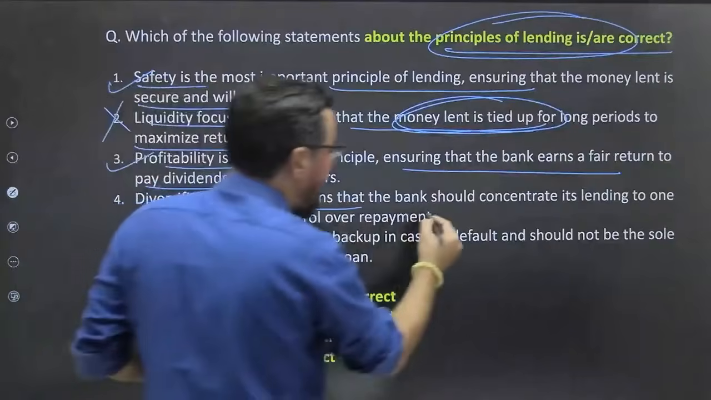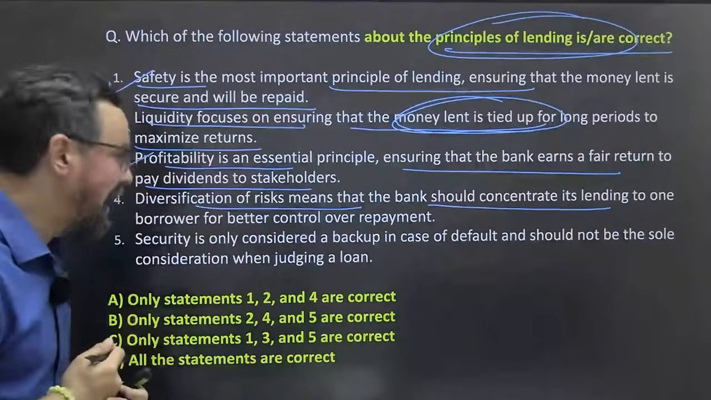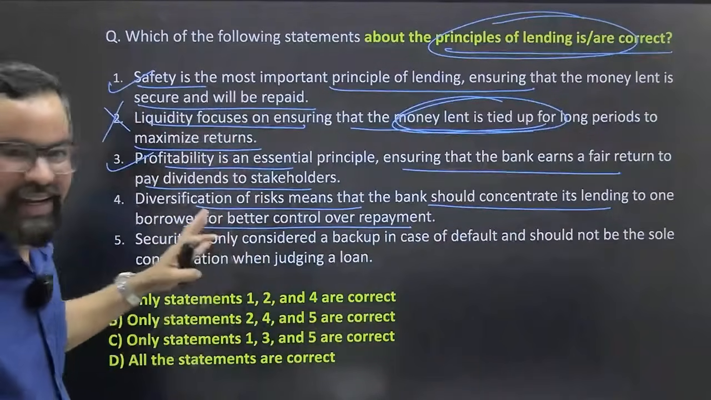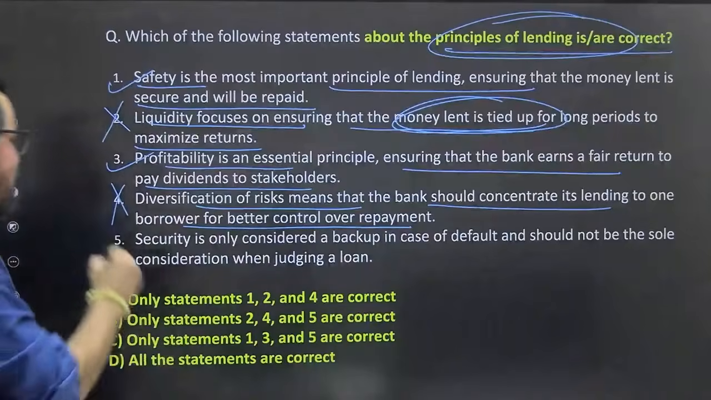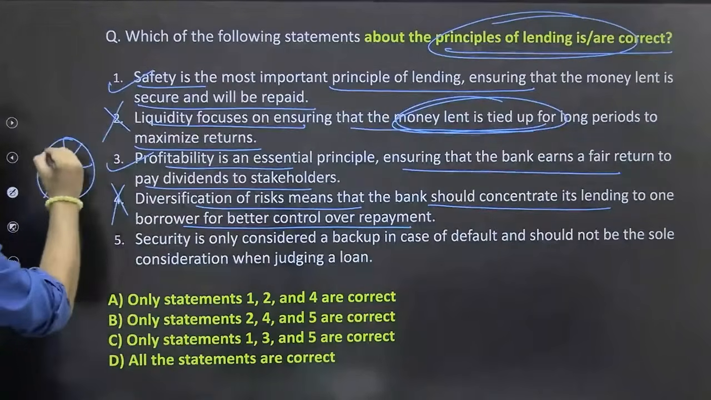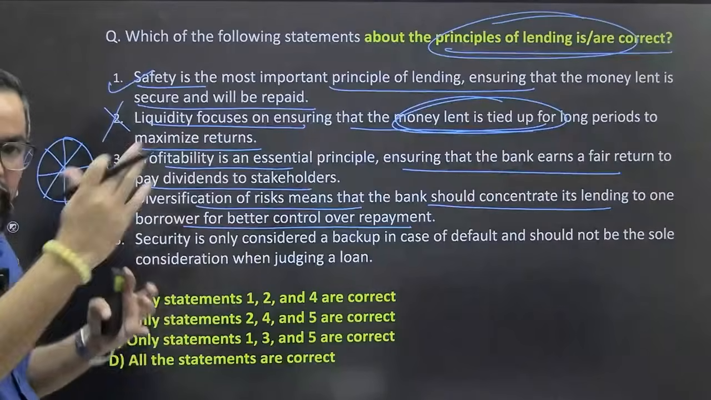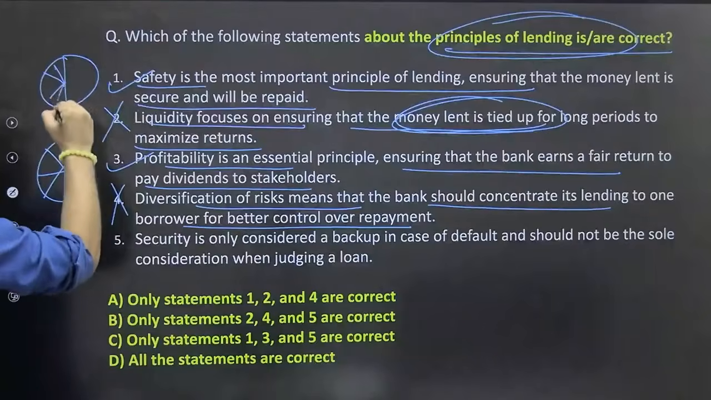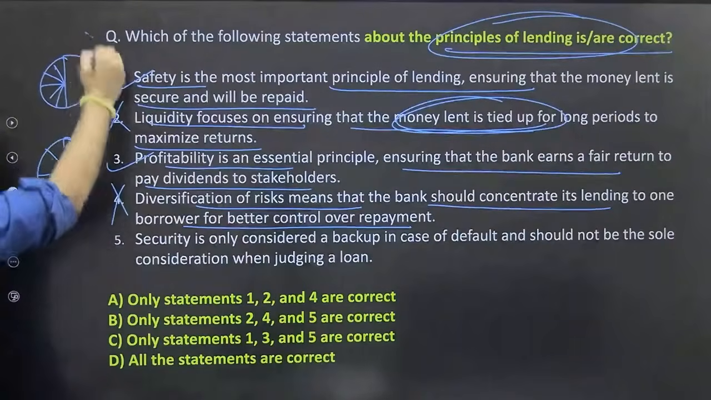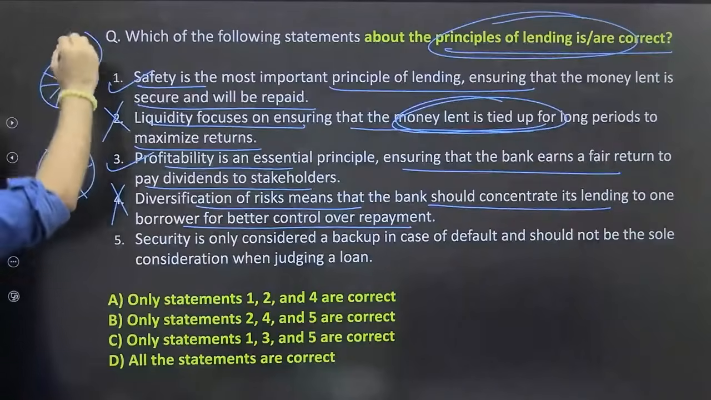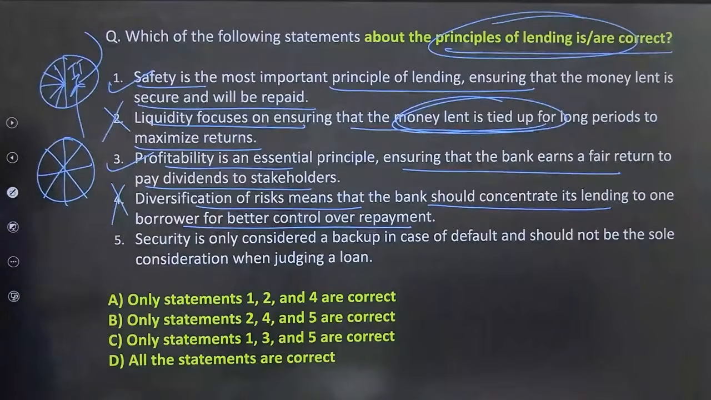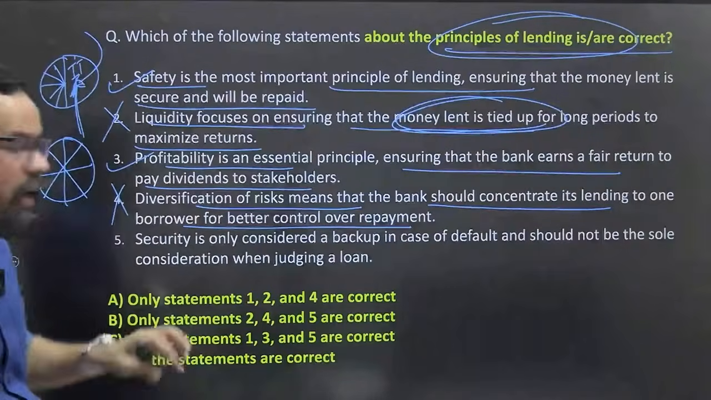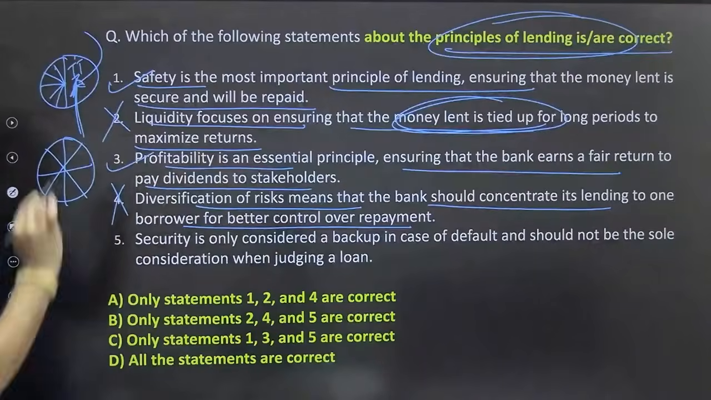Diversification of risk means that the bank should concentrate its lending to one borrower for better control over payments. This is completely wrong. When it comes to diversification, your portfolio should reflect something like this. There is no concentration on the funding side as well as the asset side, right? Let's say we have given maximum loans to the IT sector. If something bad happens with this IT sector, your bank is going to make huge losses. So this kind of concentration should be avoided. And it is not about one, it is about the mix in your portfolio and all.